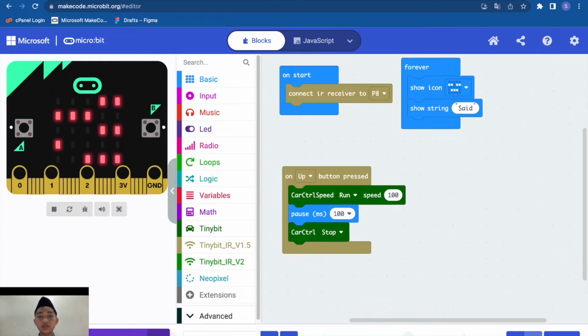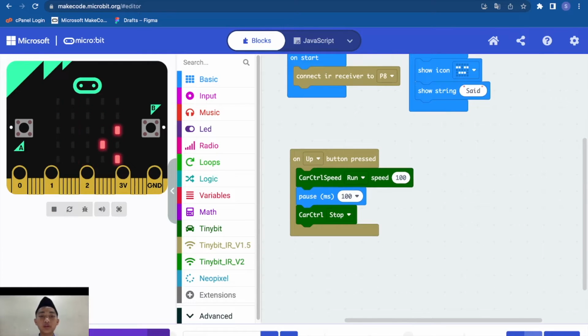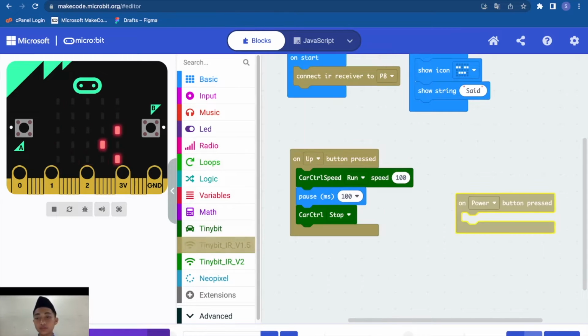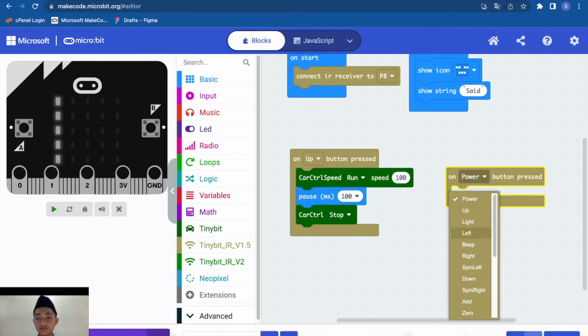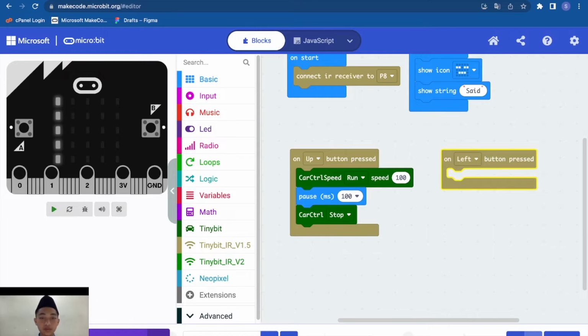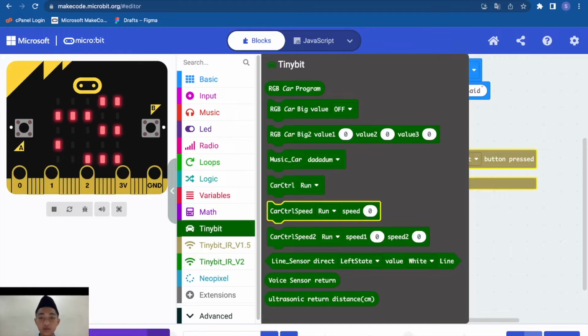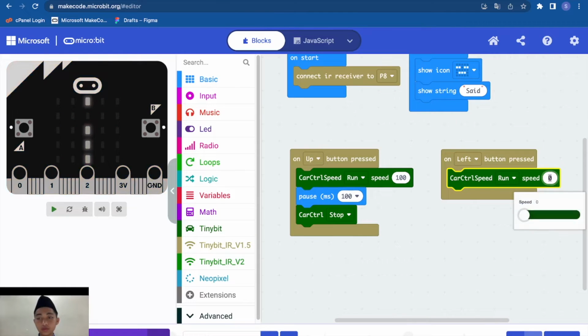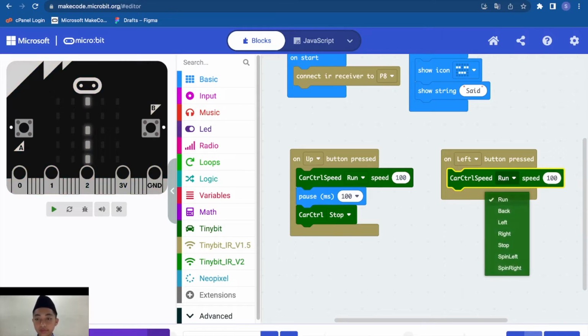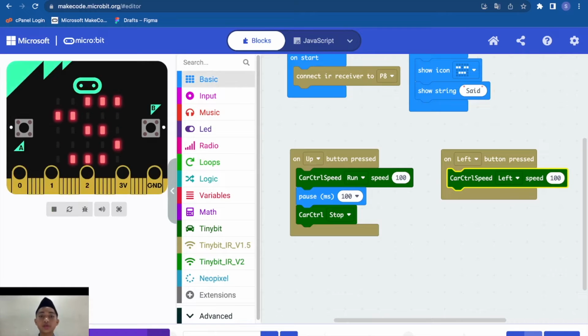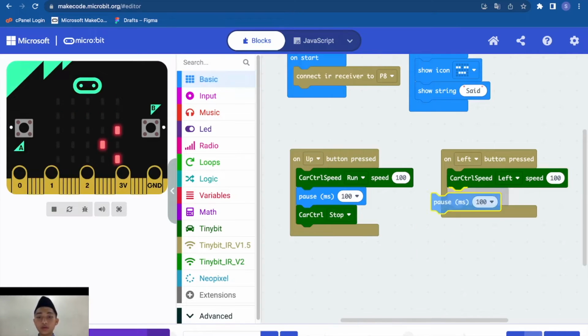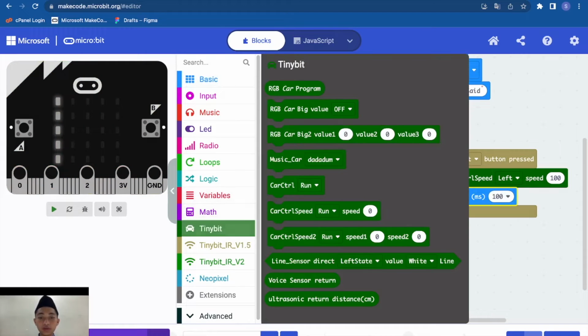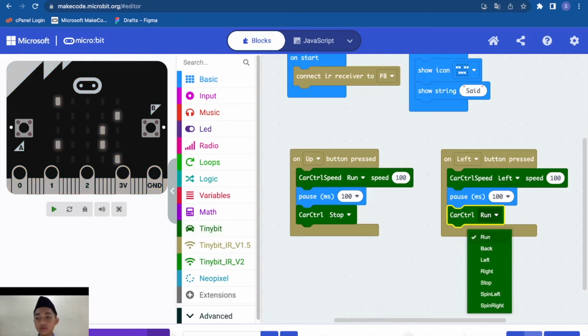Okay, this is for it to turn left. We need the on button press, change to the left. Go to TinyBit, we need the car control speed, change to 1000. This is for left, and we need the pause. Go to TinyBit, drag car control, change to stop.